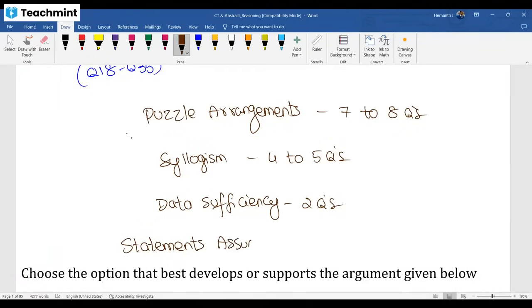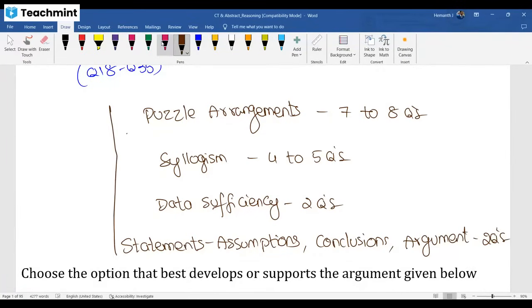This combination you can expect 2 questions. Easy one out of all this is flowchart 3 questions. So this is what, my dear, 18 questions breakup.